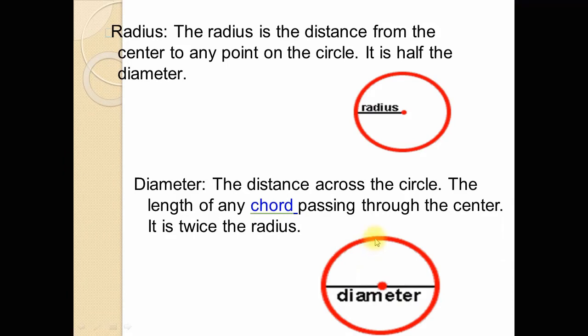That chord will be a diameter which passes through the center, and the diameter is twice the radius. From this point to this point is a radius, and also from the center point to the circle point is a radius. So R1 plus R2, when you add these two radii, we get the diameter of the circle. So the diameter is twice the radius of the circle.